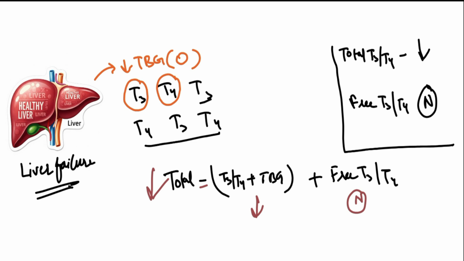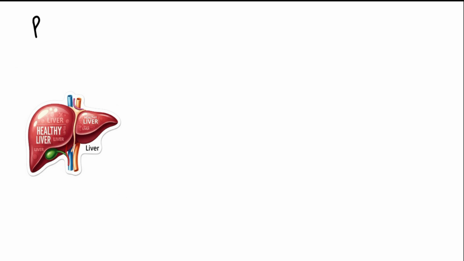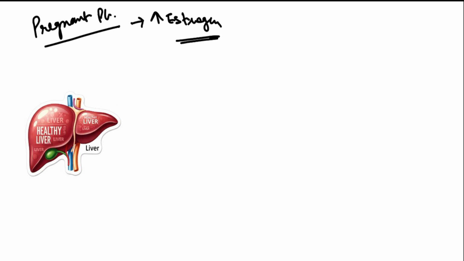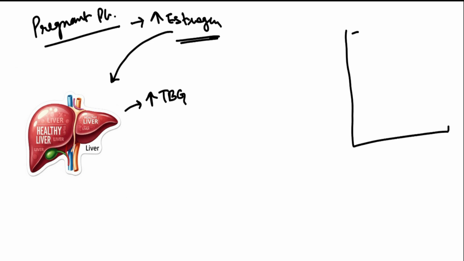Let's do another example. We have a pregnant patient. Because of pregnancy, there is increased level of estrogen in the body, which results in the increased production of TBG. What will happen to the level of total T3 and T4? And what will happen to the level of free T3 and T4?